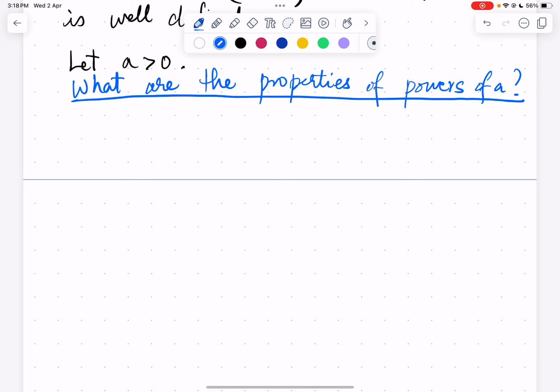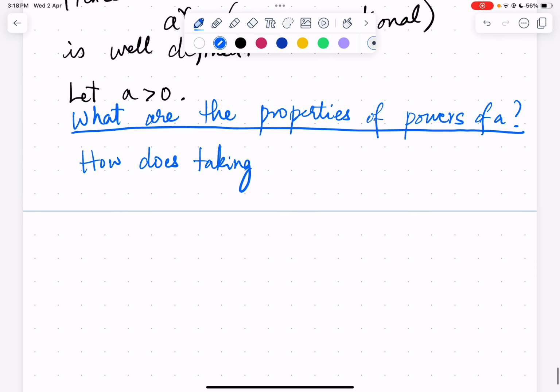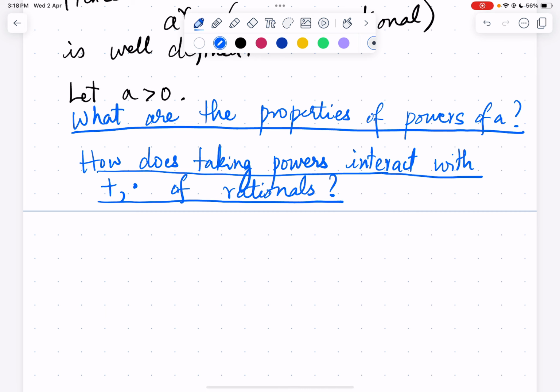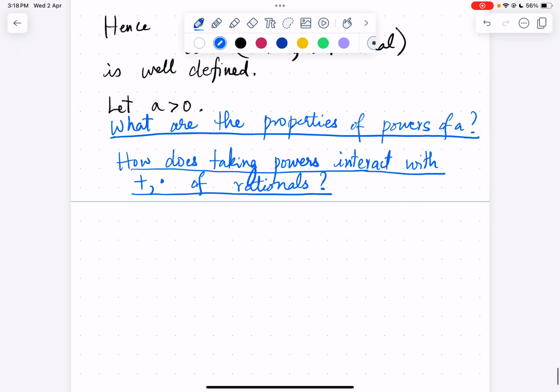We can ask, how does taking powers interact with addition and multiplication of rationals? So this is a valid question. We came across this new operation, taking powers. How does this new operation interact with the existing operations of addition and multiplication?